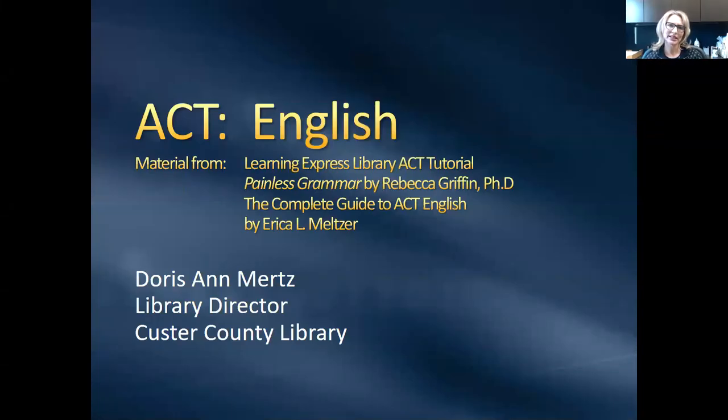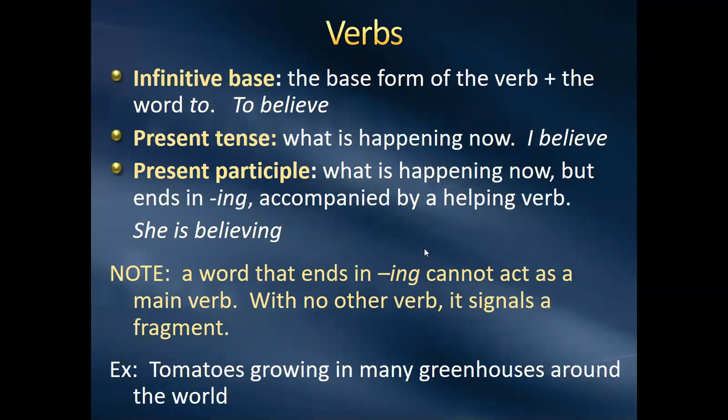Welcome to ACT English Prep Part 4, where we're going to talk about verbs. All right, let's talk about some different verb tenses. The infinitive base form of the verb is the form of the verb plus the word to, like to believe. The present tense form of the verb is what's happening now, such as I believe. The present participle is what's happening now, but you have to have a helping verb, like she is believing.